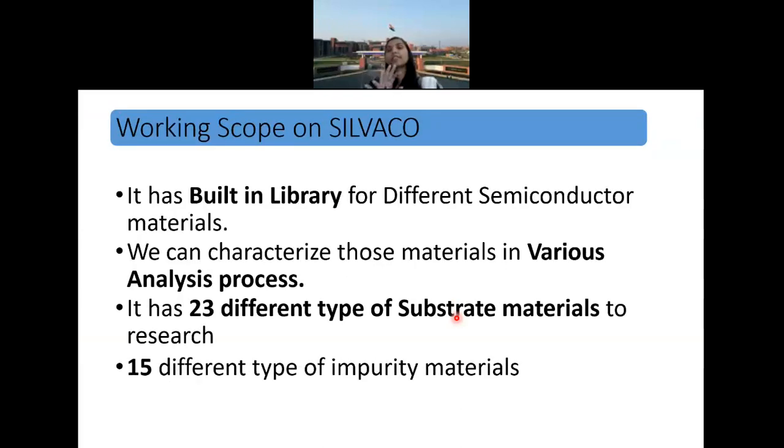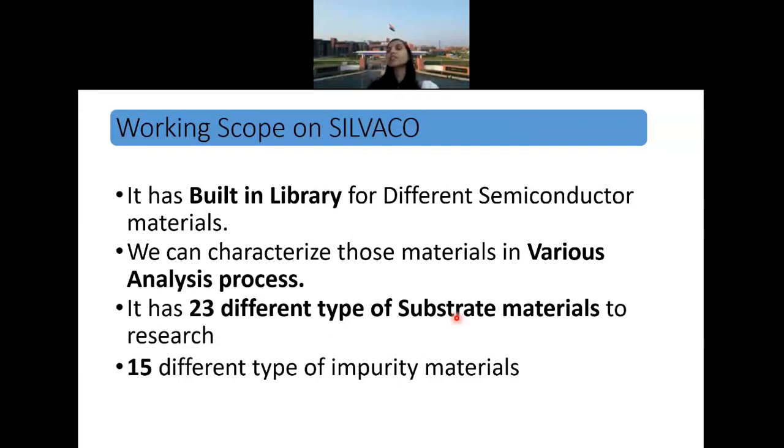Why is there a library for semiconducting materials? Any electronic device will not be formed only with metal. It has to have a semiconducting material, because a semiconductor gives you the tailorability of electronic properties. If something is a very wide band gap insulator, you might not be able to tailor it. If a metal has no band gap, as soon as you connect a potential to it, it will have a current, but you cannot control it. If you want to control it, what will you do? You will use a semiconducting material, because tailoring the electronic properties of a semiconductor would be easier for you.